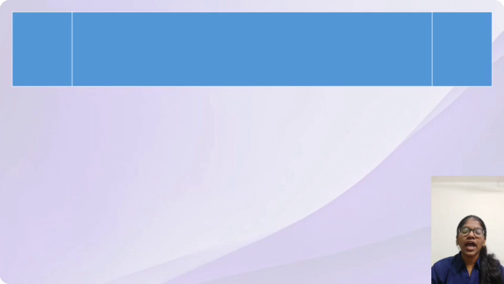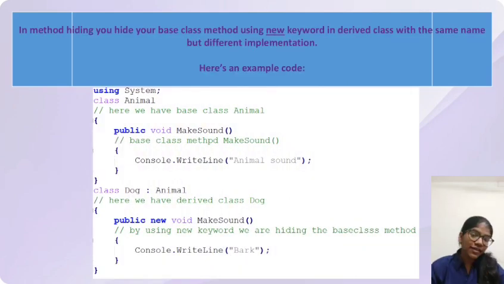So what is method hiding? You can tell from the name that we are hiding a method. But exactly where are we hiding a method? We are hiding a base class method. Now you will wonder why we are hiding a base class method and how it benefits us. Method hiding is a way for us to change how a method works in a child class even though it exists in a base class. By using the new keyword, we can use the same method of a base class in a child class with different functionality. Let's see a code to understand it.